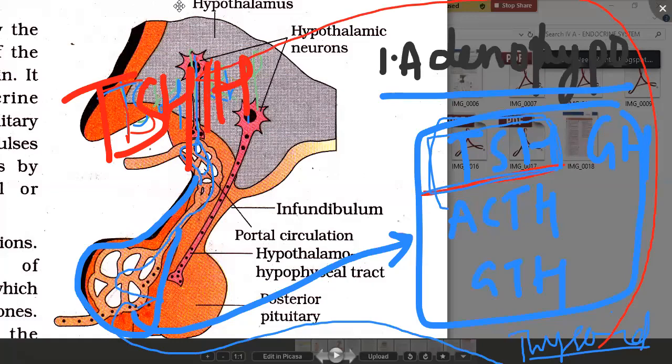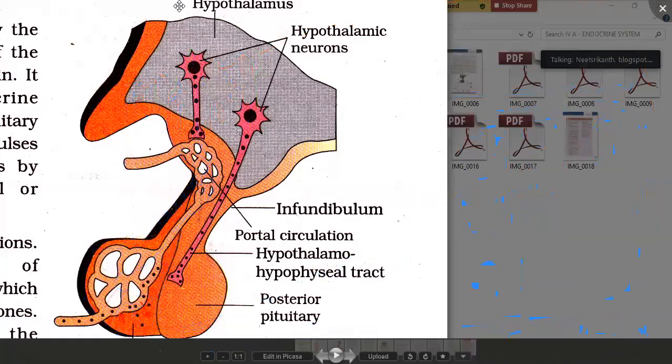So TSH-IH is going to travel through the capillaries of hypothalamus, through the blood vessel and through the capillaries, and it stops the release of TSH from anterior pituitary. Then that stops the secretion of thyroxine in the thyroid gland.